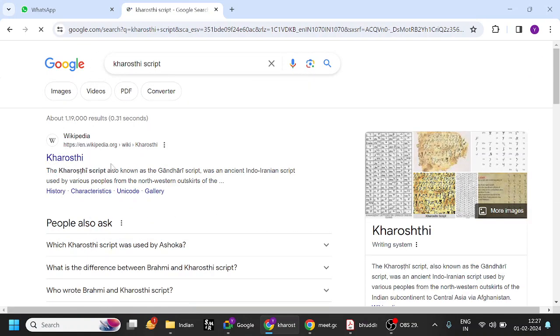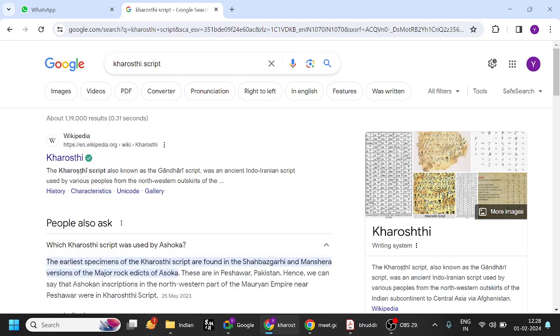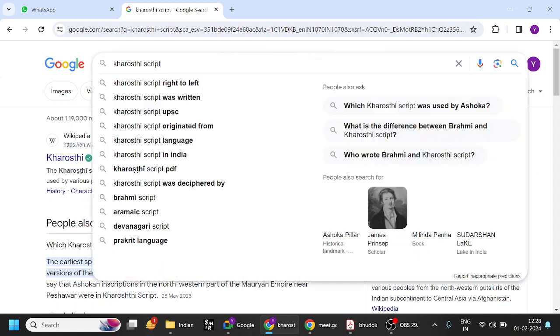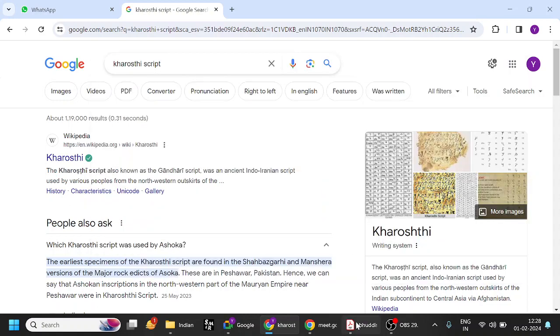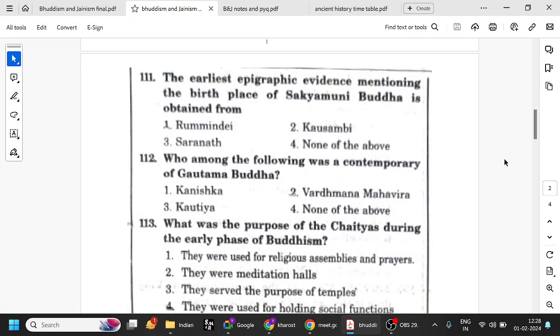The Kharoshthi script is known as the Gandhari script, an ancient Indo-Iranian script. All his inscriptions at Mansehra and so on, the major rock edicts, all these things will come. So what he gave in the northwestern part of the empire is in the Kharoshthi script, and what he gave in Nepal, the Rummindei pillar, is in the Brahmi script. Try to remember all those things. The Rummindei pillar, the Sarnath pillar, and Kaushambi are very famous inscriptions of Ashoka.